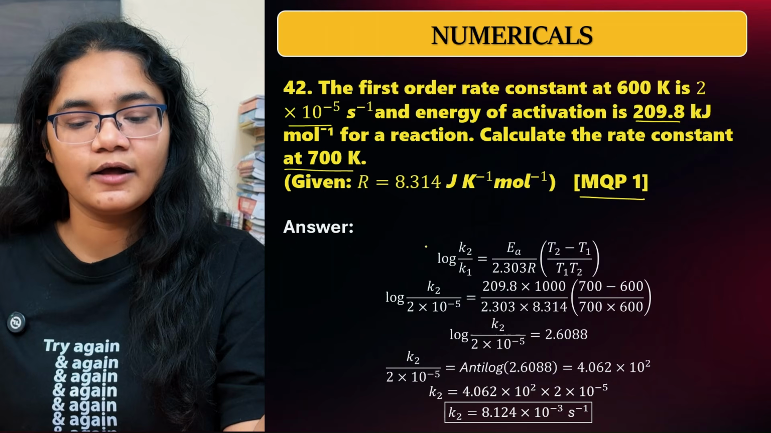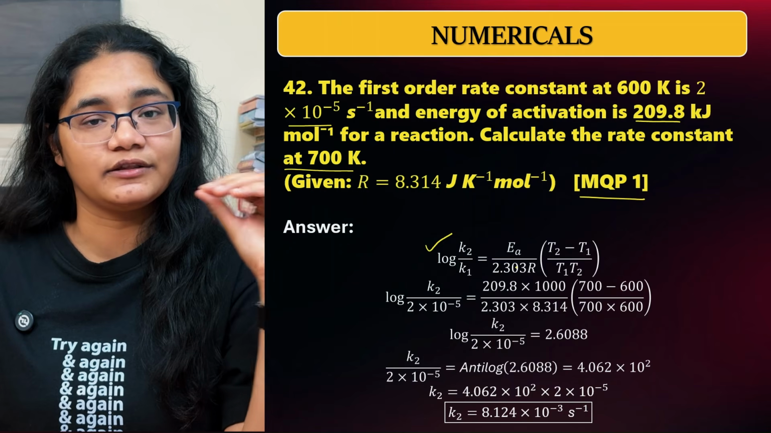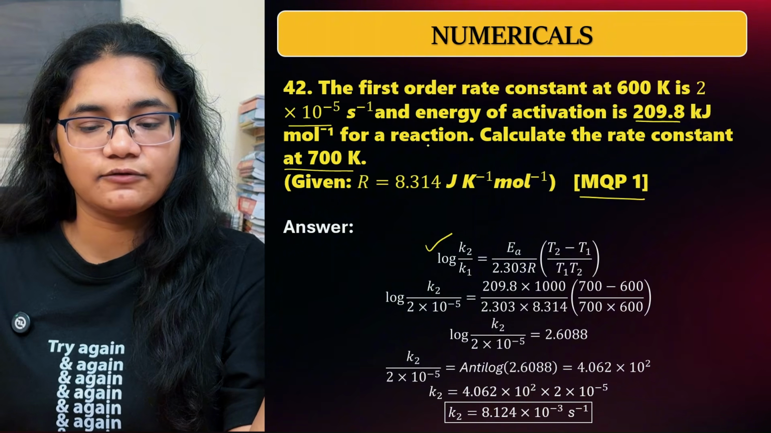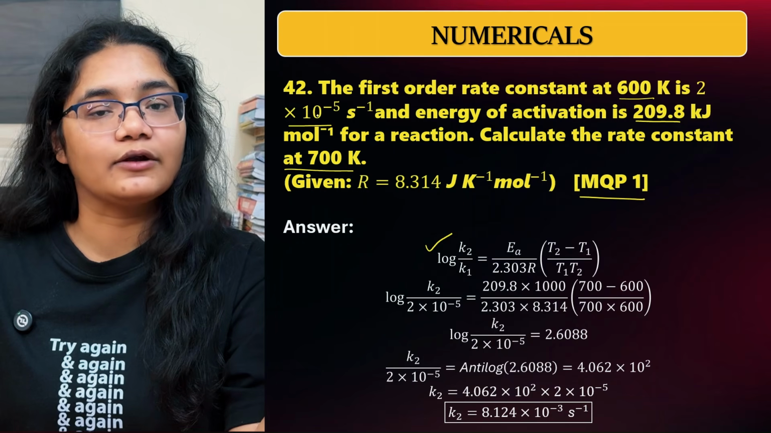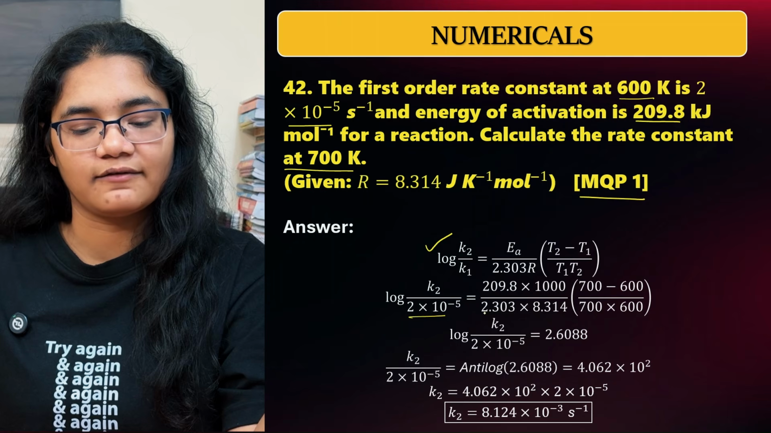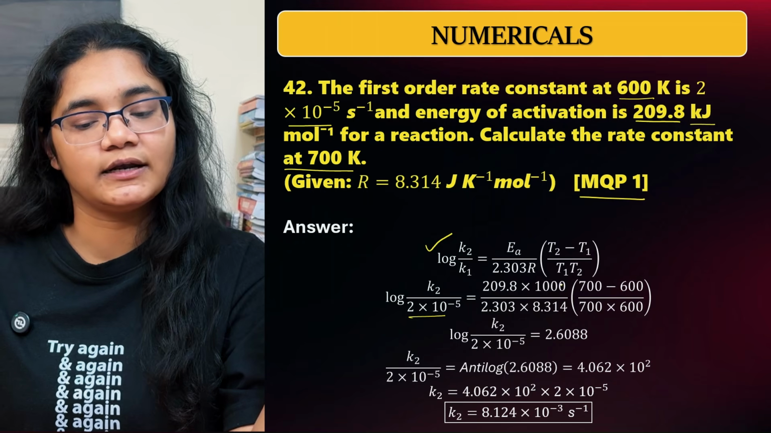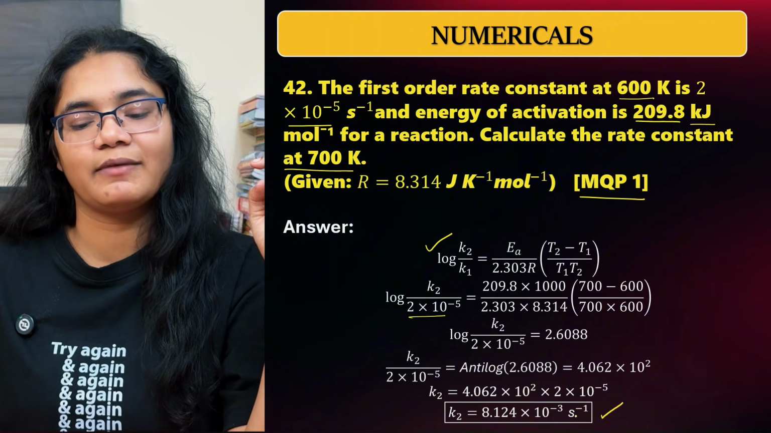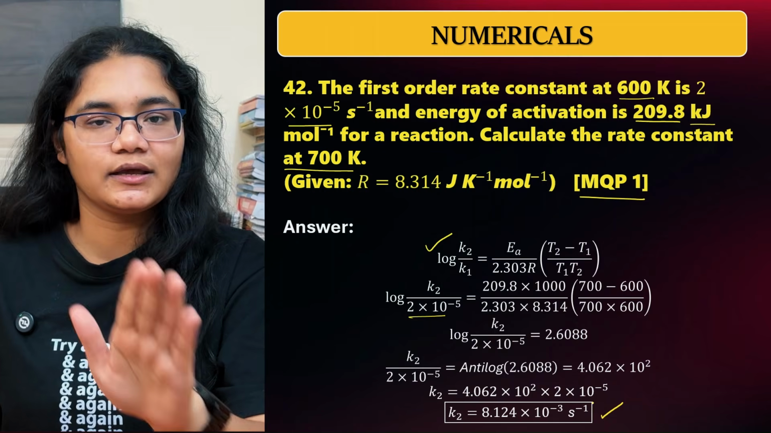This is according to the Arrhenius equation for two different temperatures: log K2 by K1 is equal to Ea by 2.303 R into (T2 minus T1) by T1 into T2. Here T1 is 600 Kelvin and T2 is 700 Kelvin. K1 is 2 into 10 to the power of minus 5. So I'll substitute all these values. Ea is given as 209.8 kilojoules, so do not forget to convert it into joules. Once you calculate it, you will get 8.124 into 10 to the power of minus 3 second inverse. Okay, you don't have to worry about the calculation. Calculator is there with you. You can complete the calculation.